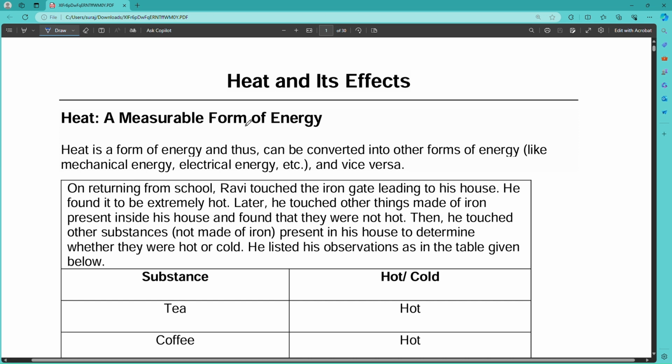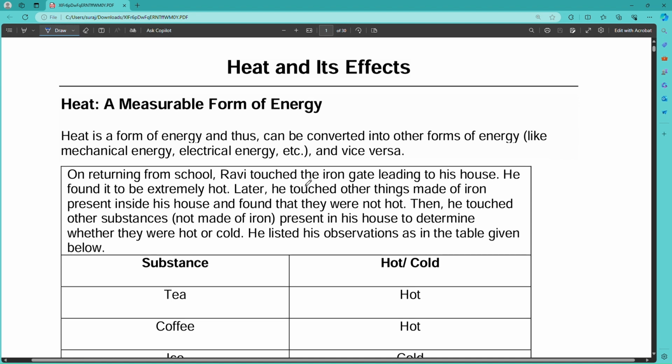Let's start the video. Heat is a measurable form of energy. Heat is a form of energy and thus it can be converted into other forms of energy like mechanical energy and electrical energy. So on various platforms we are using heat energy to convert it into other forms of energy.